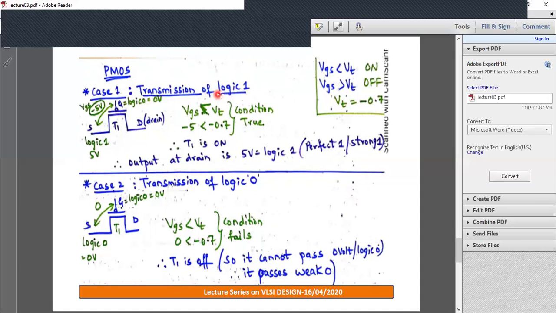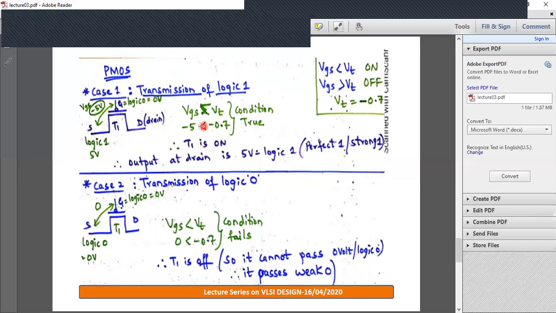You are transmitting logic 1 here in the first case, so source is at logic 1, equivalent to 5 volt. So what is VGS? Gate is 0, source is 5 volt, VGS is minus 5. Minus 5 is less than threshold value, minus 0.7. So the condition is satisfied, and T1 is on.